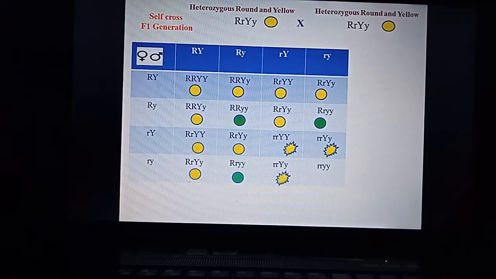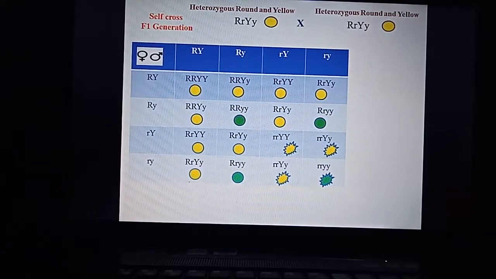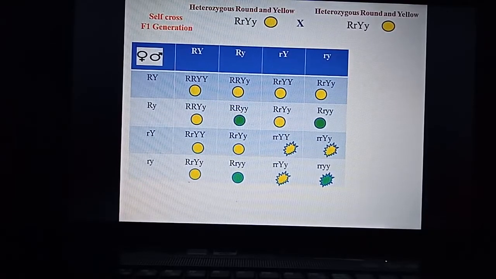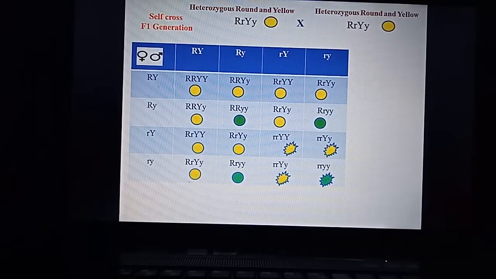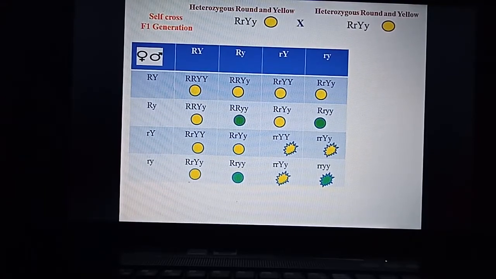The next box, small r, capital Y, small y. So this becomes homozygous wrinkled seed, heterozygous yellow seed. The last box, that is small r, small y. So this is homozygous wrinkled, homozygous green in color seed. So now you write the phenotypic ratio for this.